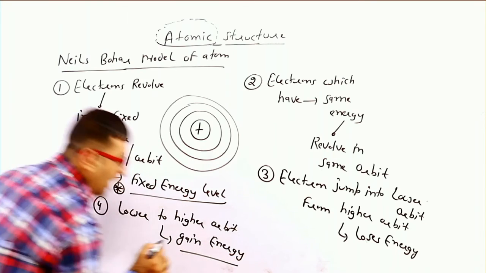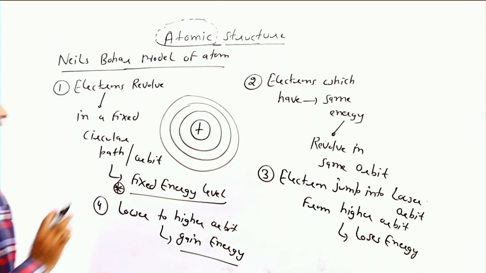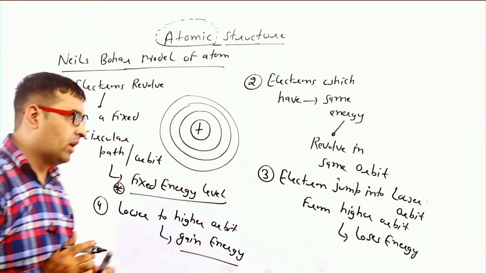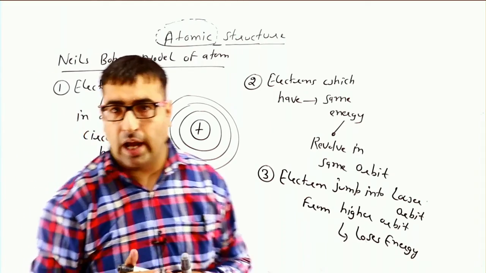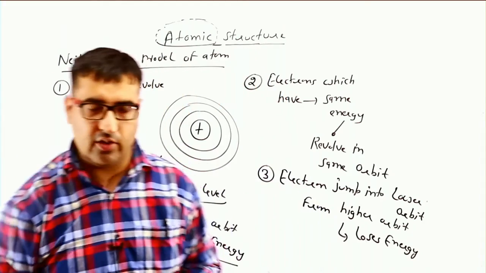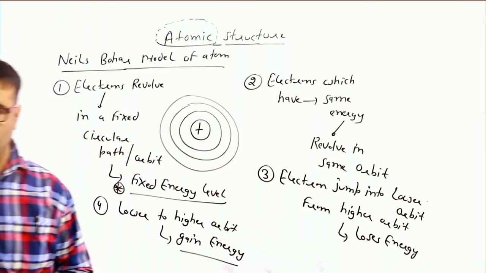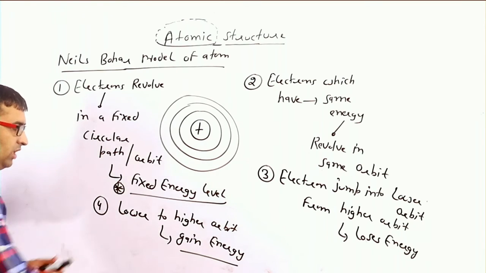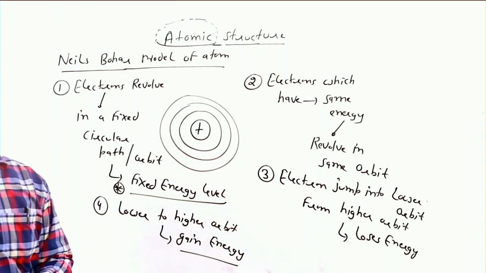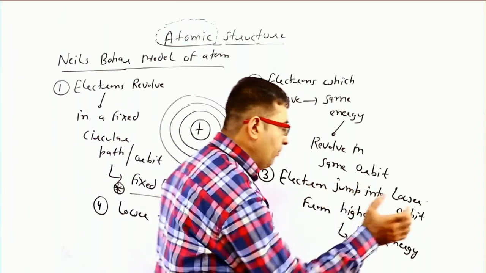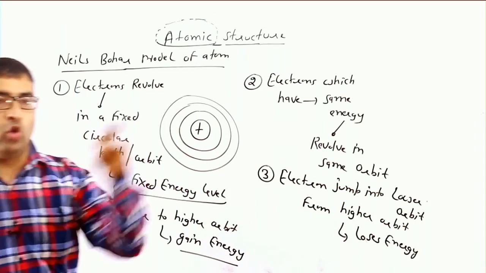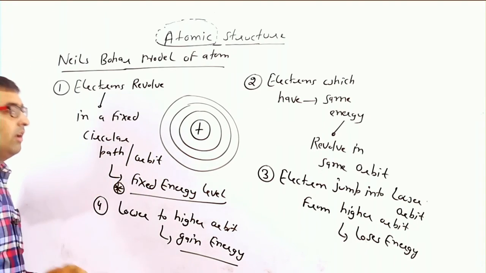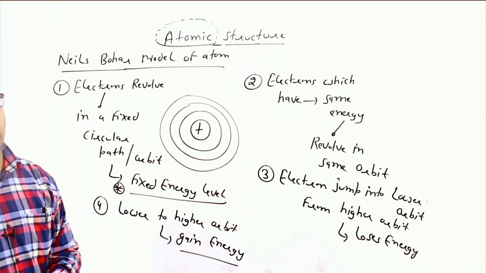These phenomena are given by the Niels Bohr model of atom, which explains how electrons revolve around the nucleus without losing their energy. But he also says, if an electron jumps from lower to higher orbit, it gains energy, and if it jumps from higher orbit to lower orbit, it loses energy. This is the reason for the stability of the atom. Now this is our topic.